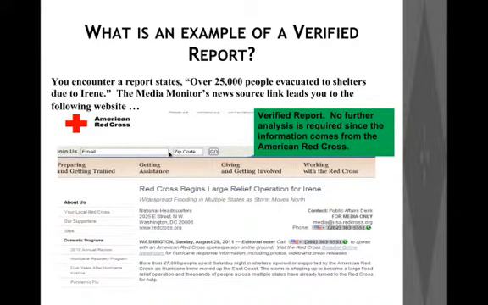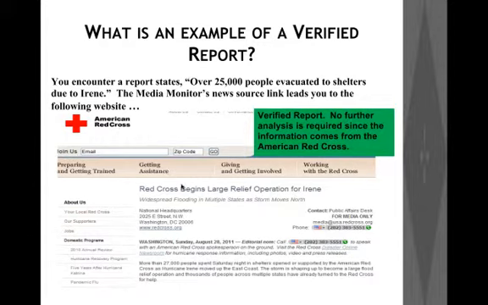So let's take a look at an example of a verified report. Let's say we come across a report which says over 25,000 people were evacuated to shelters due to Hurricane Irene. Now, let's assume that the Media Monitor's news source link leads you to the website of the American Red Cross. Assuming that the American Red Cross is listed as an official organization in the list that you will be handed over right at the start of the deployment, you can directly, automatically verify this report.